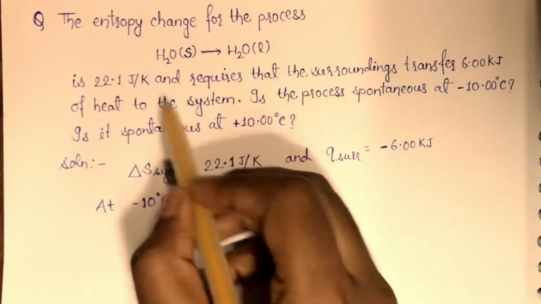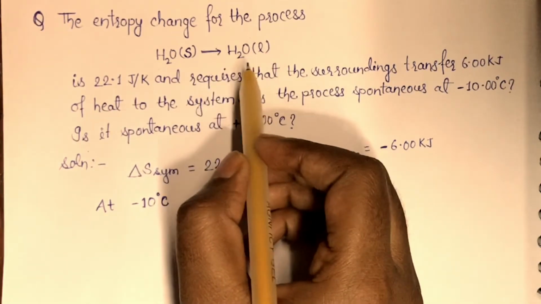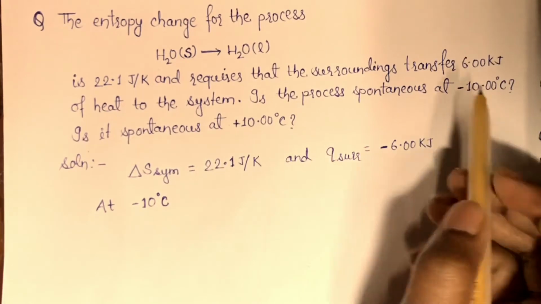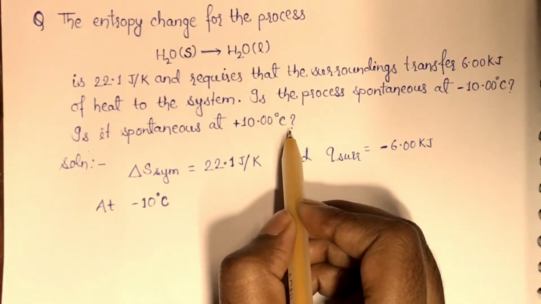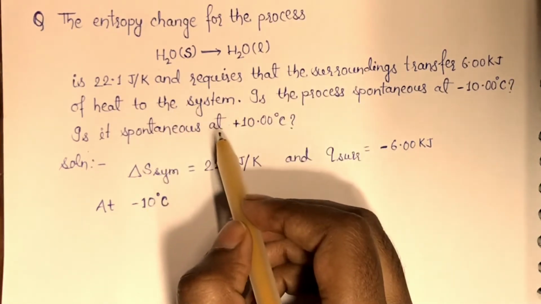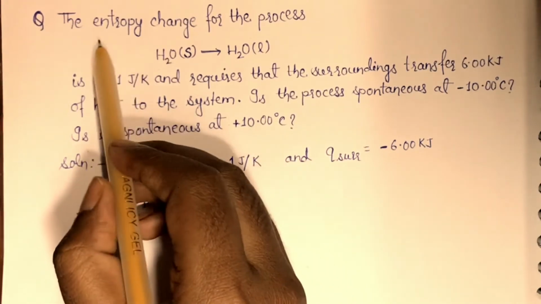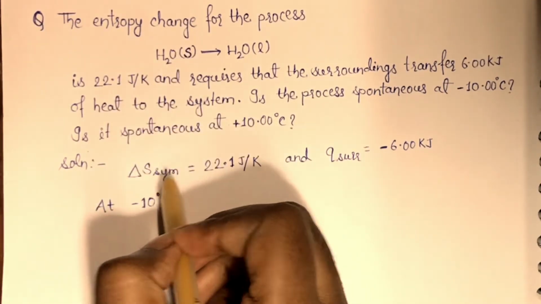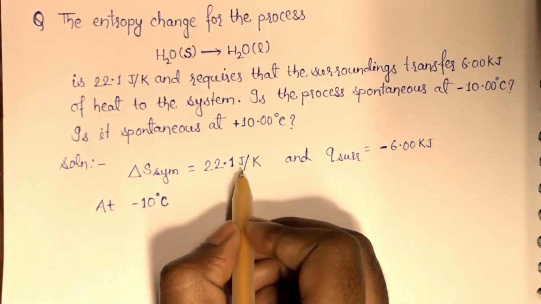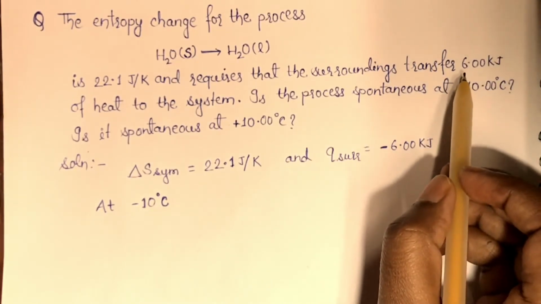In this question, the process is the melting of ice, and we have to check the spontaneity of this process at minus 10 degrees Celsius and at plus 10 degrees Celsius. First of all, we will write the data which is given here. This is the entropy change of the system, so delta S system is equal to 22.1 joule per Kelvin, and Q surrounding is given as 6 kilojoule.